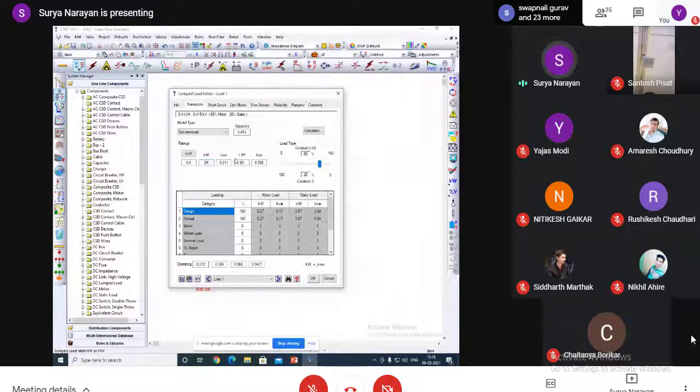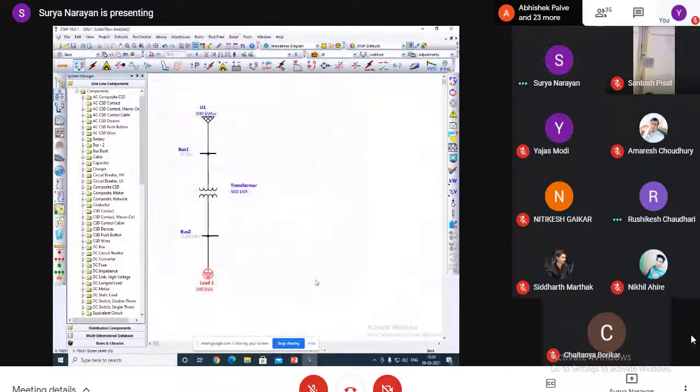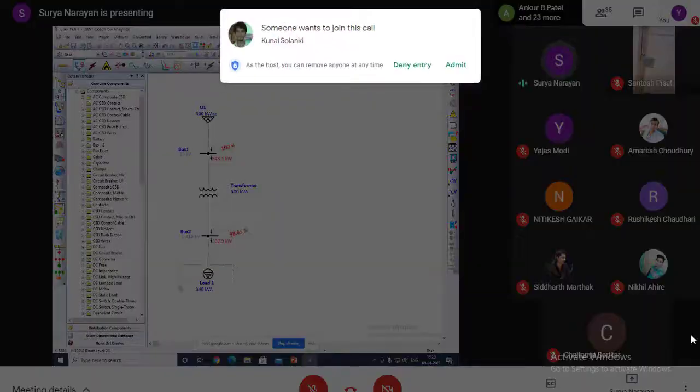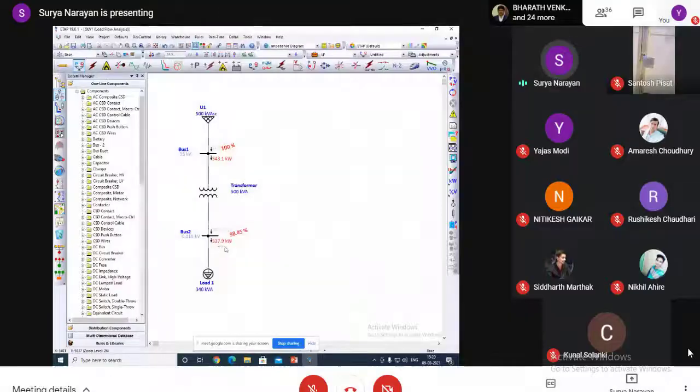I have given a very small value. We can change it here. Here you can see what real power the load is drawing: 337.9 kilowatt.